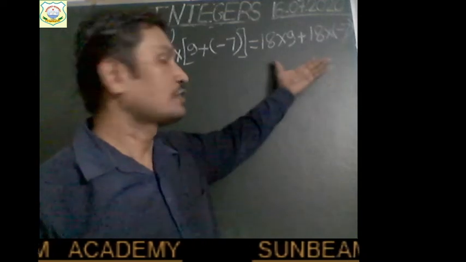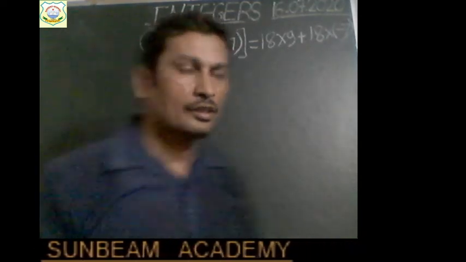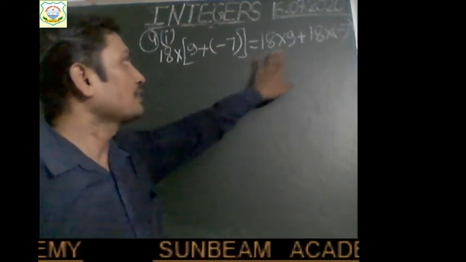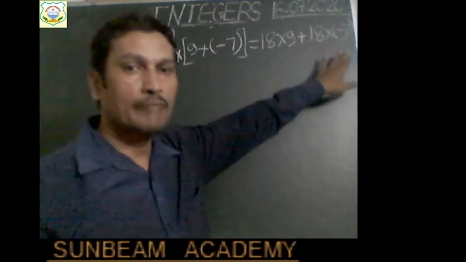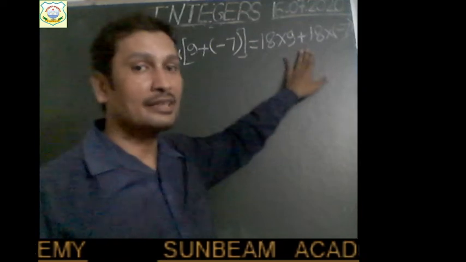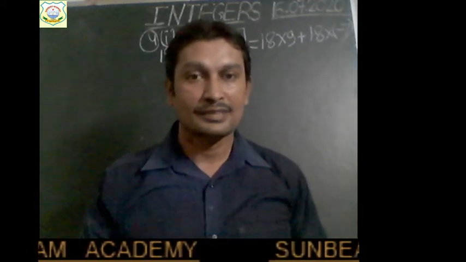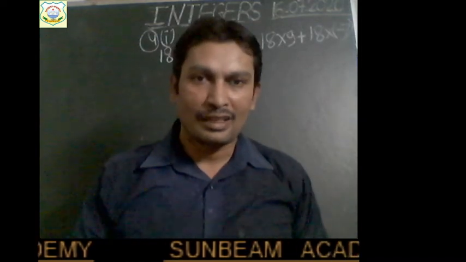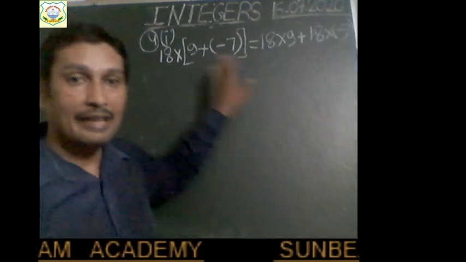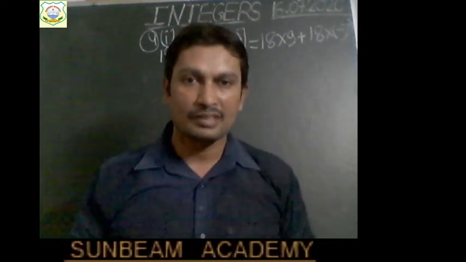So see this. It is written in the question. You can see the question in the book also. Right, children? So 18 into 9 plus minus 7 is equal to 18 into 9 plus 18 into minus 7. A into B plus C equals A into B plus A into C. Which law is this, children? This is the distributive law. Okay, distribution of multiplication over the addition of two integers. Am I right? So we have to verify this now.